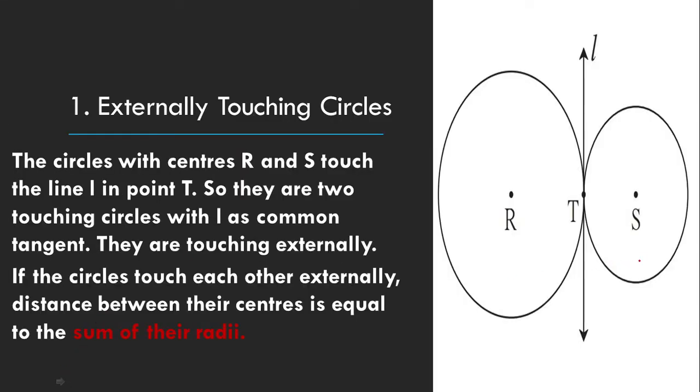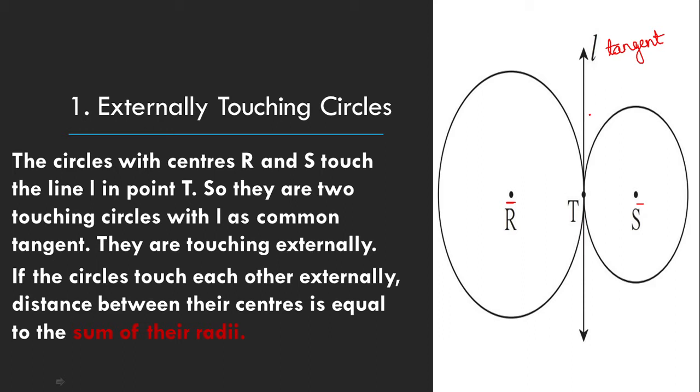Here in the figure, we are able to see the two circles with centers R and S touching each other externally at a common point T, and a line L passing through that common point T will be a common tangent to both the circles. So these are the externally touching circles: single point touching, and the line through it is a common tangent. Now there comes a new concept.